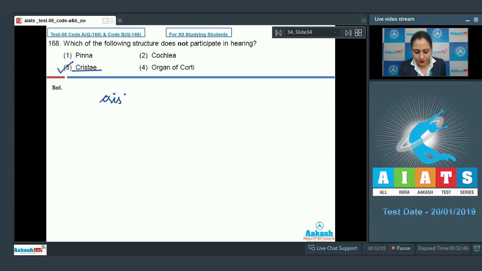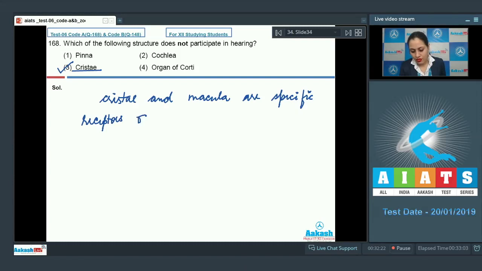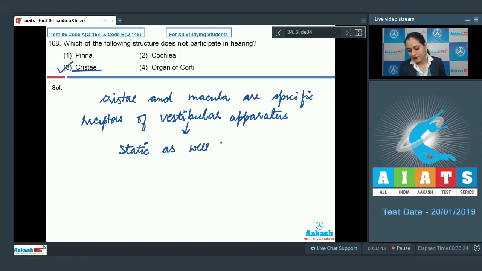Because crista and macula are specific receptors of vestibular apparatus present in the inner ear and is responsible for maintaining static as well as dynamic balance